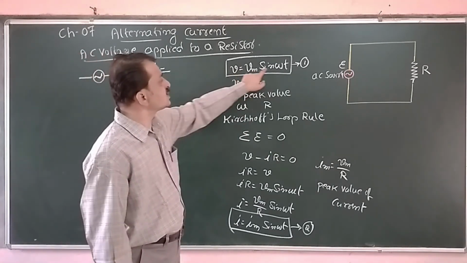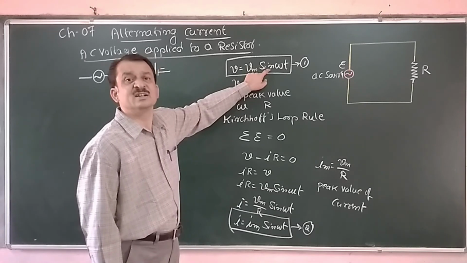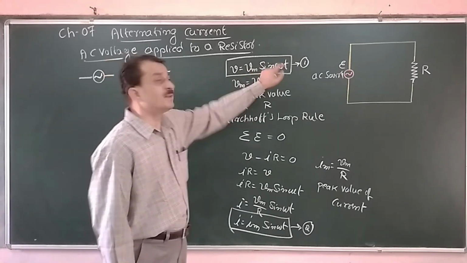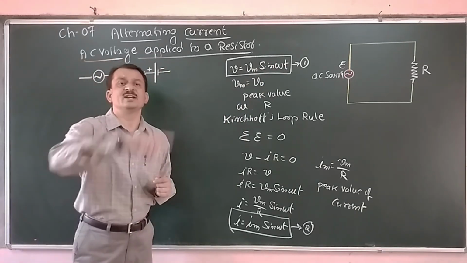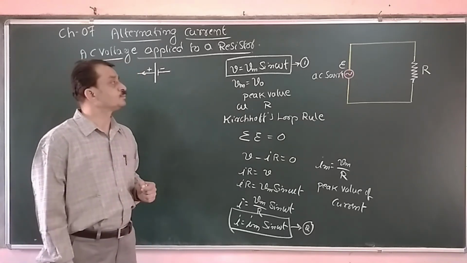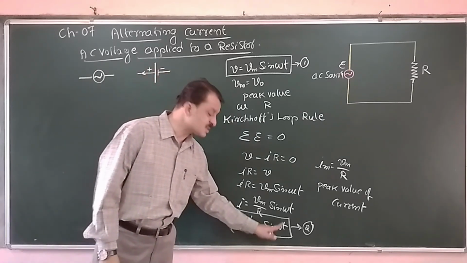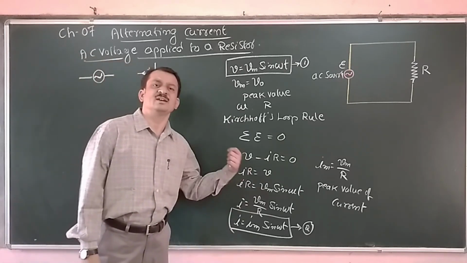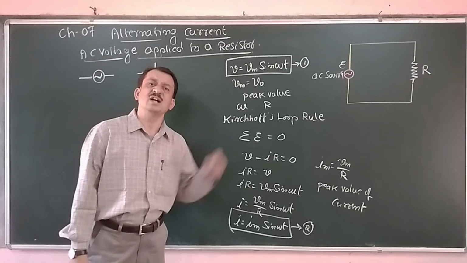This instantaneous voltage is not steady, it varies with respect to time. It has a sine function, therefore the voltage signal varies according to the sine wave. Similarly, the current has the term sine omega t, therefore the resultant current flowing through that circuit also varies according to the sine wave.